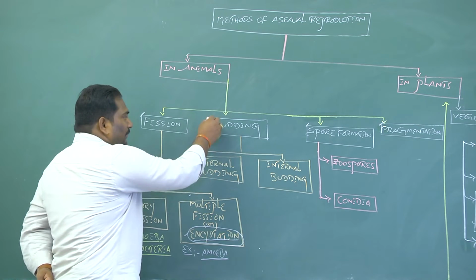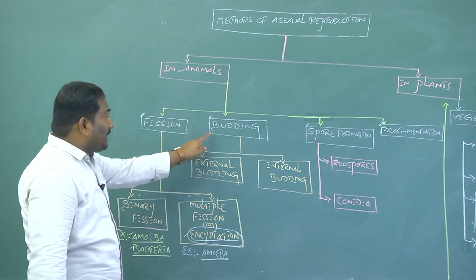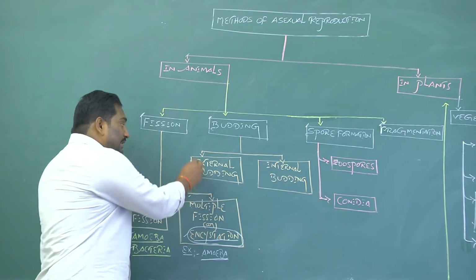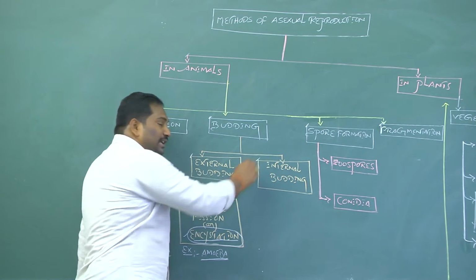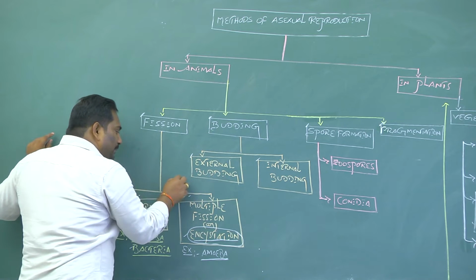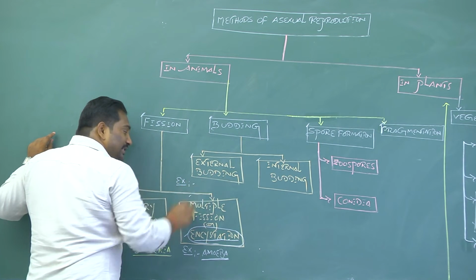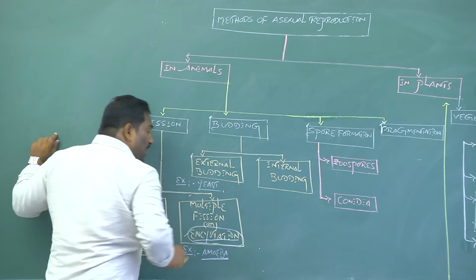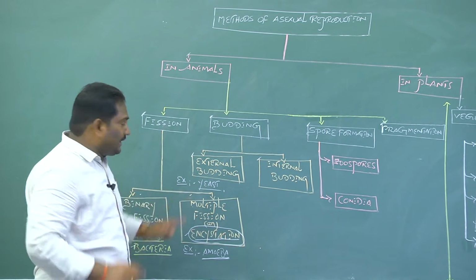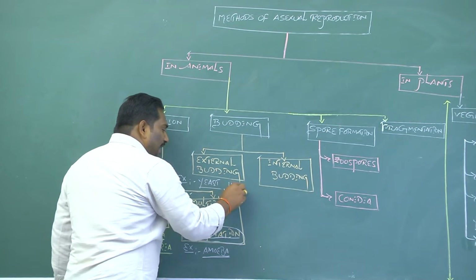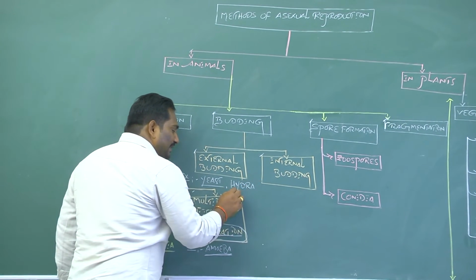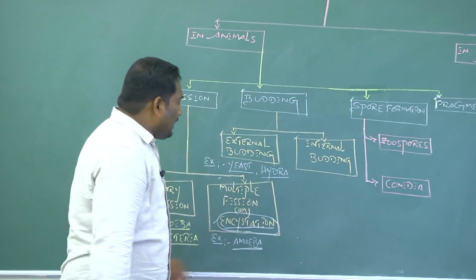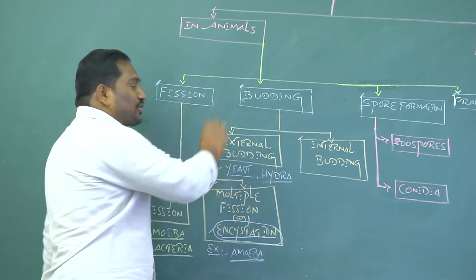The second method of asexual reproduction in animals is budding. Budding is again classified into two types, external budding and internal budding. The best example for external budding is yeast, one of the largest unicellular fungi. The second one is hydra, a multicellular aquatic animal. Yeast and hydra are the two best examples for external budding.